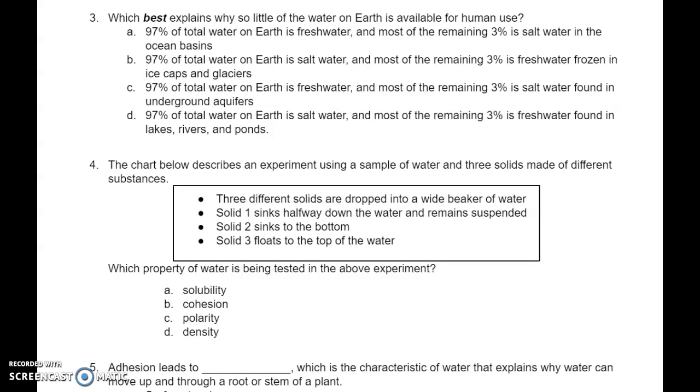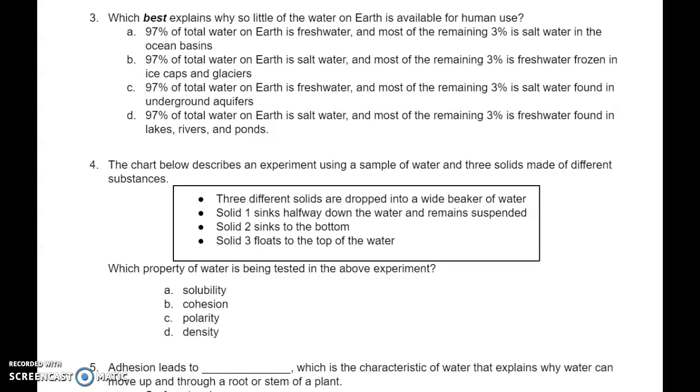Number 3. Which best explains why so little of the water on Earth is available for human use? A. 97% of the total water on Earth is fresh water, and most of the remaining 3% is salt water in the ocean basins. B. 97% of the total water on Earth is salt water, and most of the remaining 3% is fresh water frozen in ice caps and glaciers.